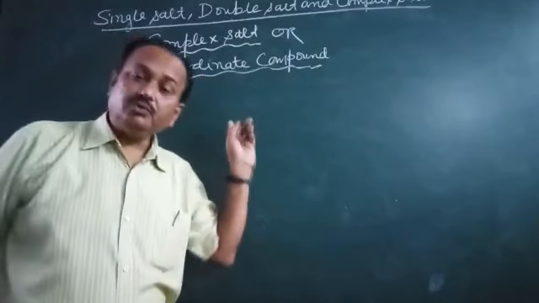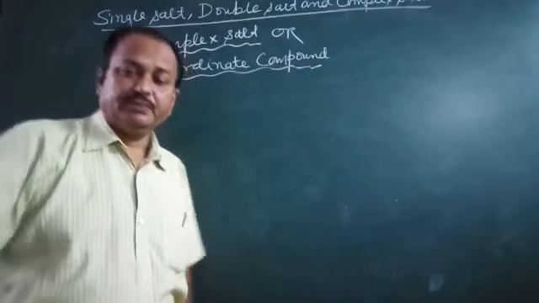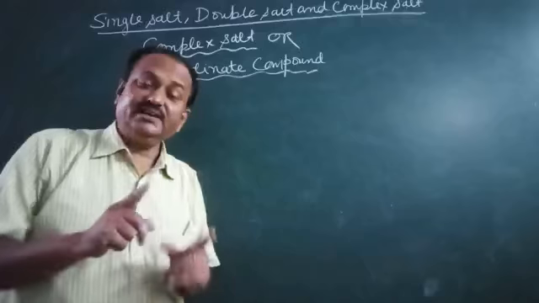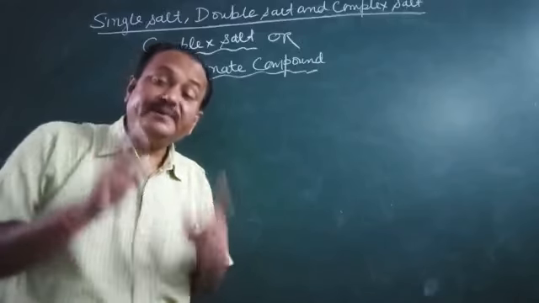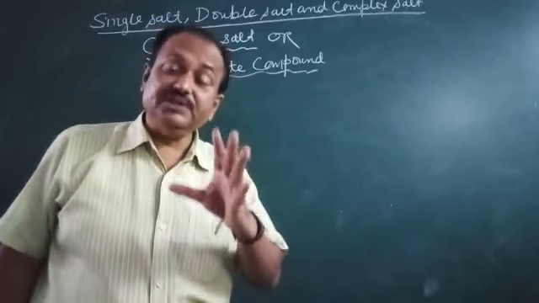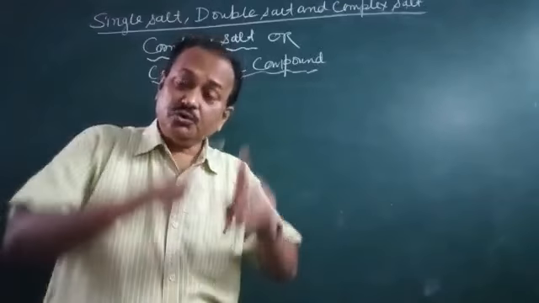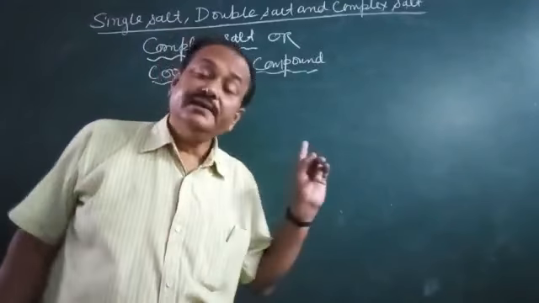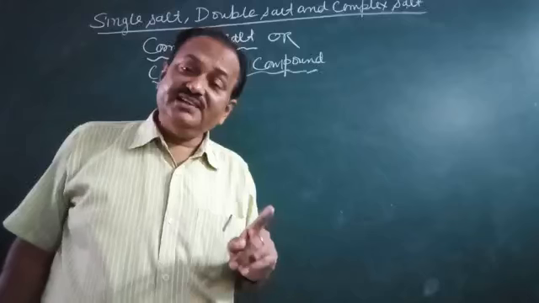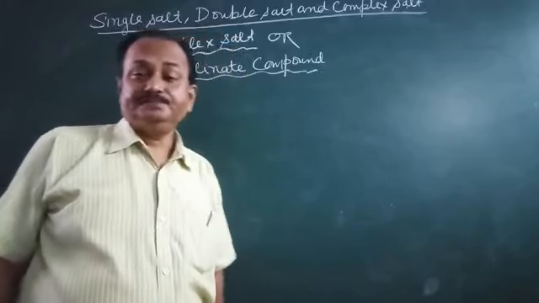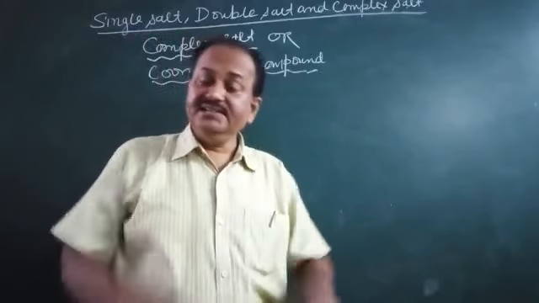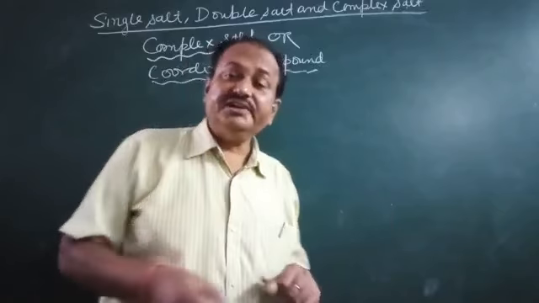Complex salt or coordinate compound or coordination compound. They are also made from the single salt or simple salt, but they require some special type of chemical which helps in the formation of complex or coordinate bonds. So here we take the complexing reagent, and complexing reagents are able to provide an electron pair to the metal atom, and there is formation of the coordination unit.